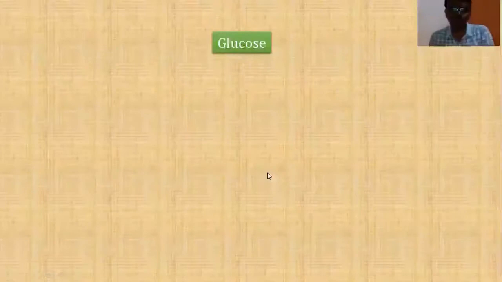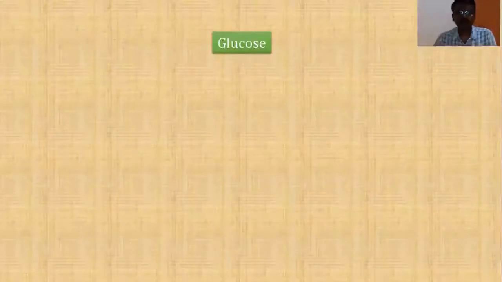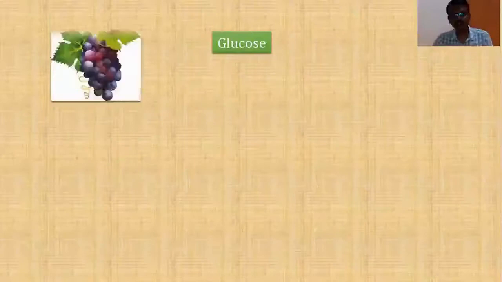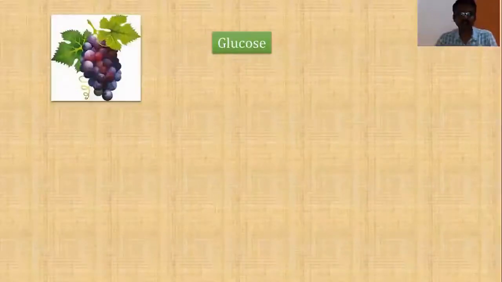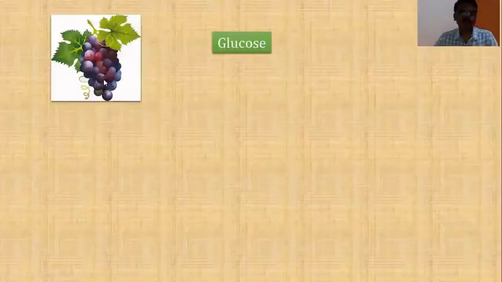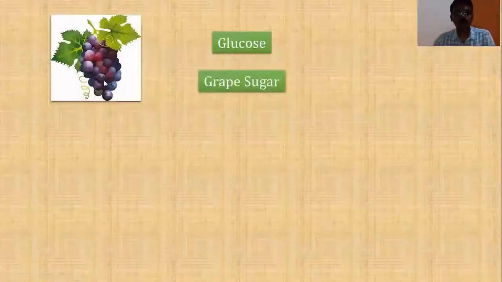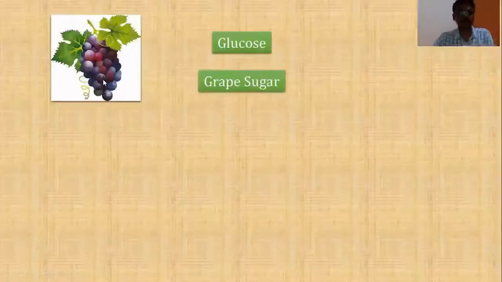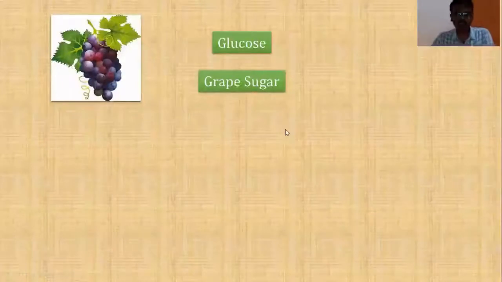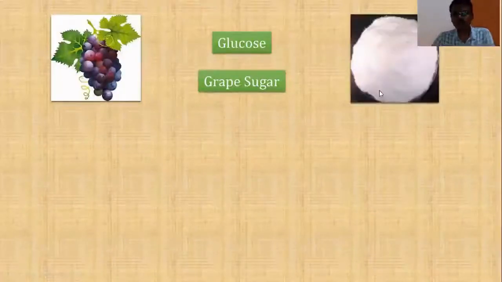Students, glucose, I hope you are all very familiar with glucose. This glucose is abundantly found in grapes. Generally, it is present in fruits, but in larger quantities, it is found in grapes. Therefore, it is popularly known as grape sugar. Since glucose is present abundantly in grapes, it is known as grape sugar. And the glucose is going to look like this.